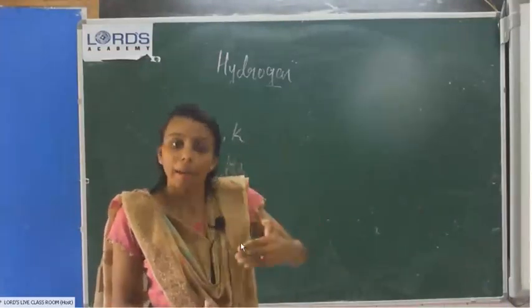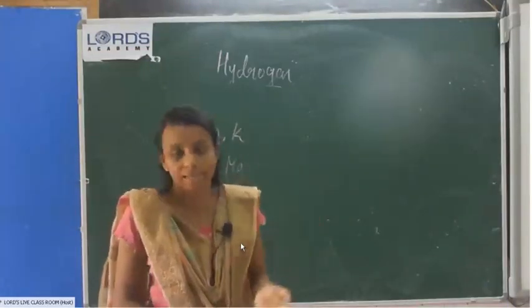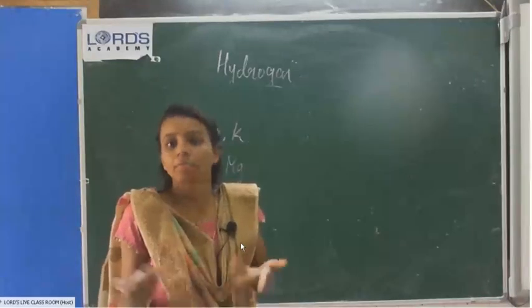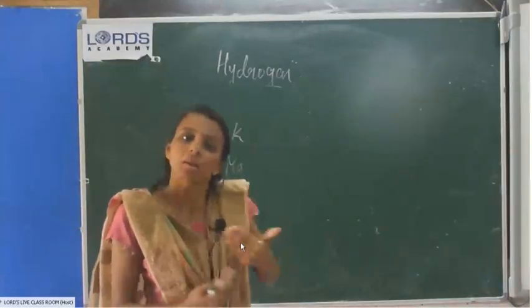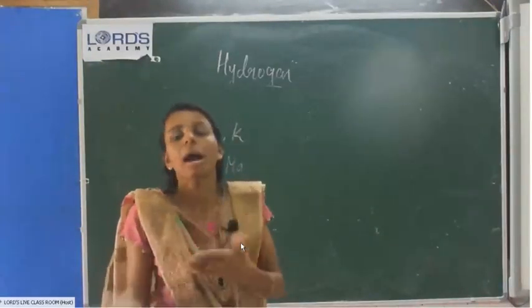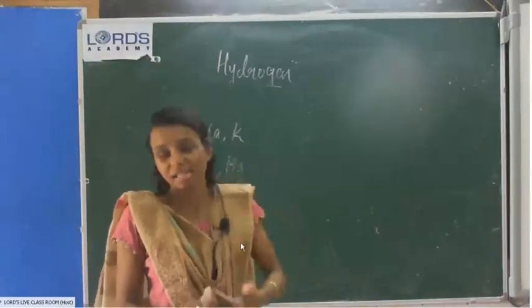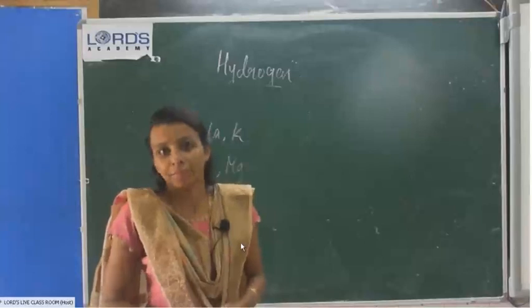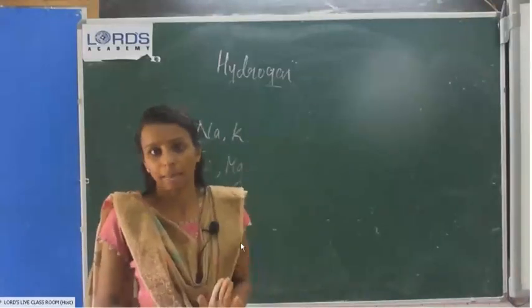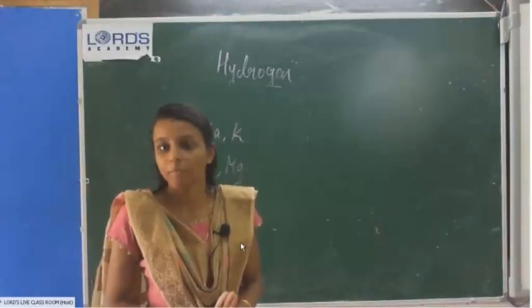Then metals below hydrogen in the metal activity series: copper, mercury, then platinum, gold. Those metals also we will avoid because they will not give hydrogen gas; they are less reactive than hydrogen, below it in the metal activity series. That point is also needed. Okay. Is it clear?